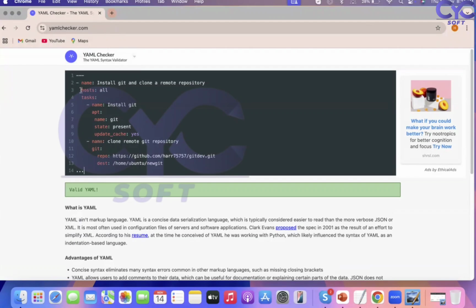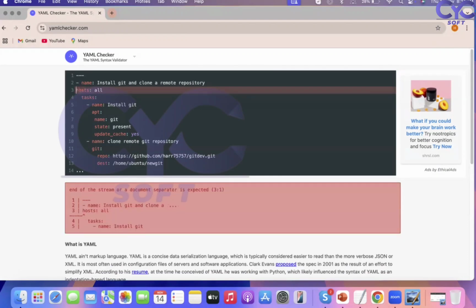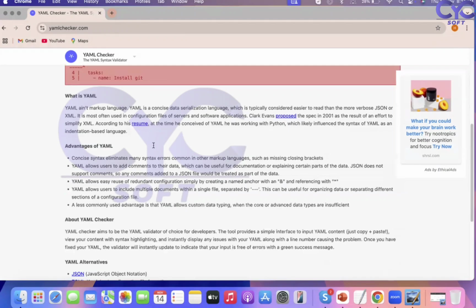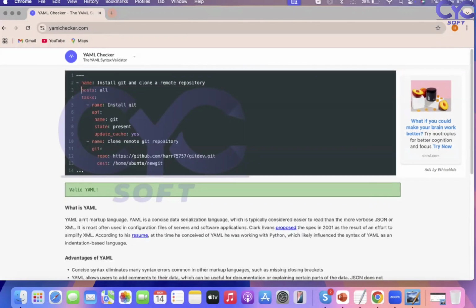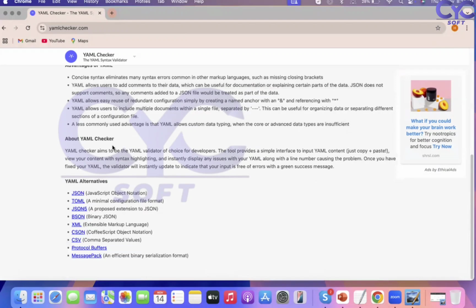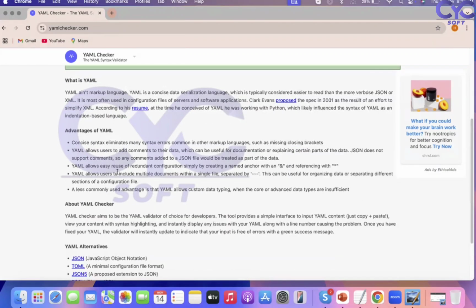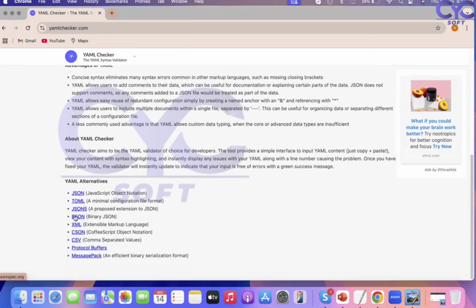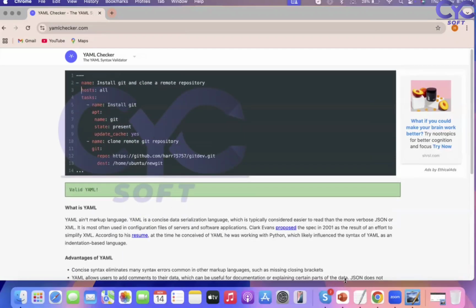Suppose you get any errors, maximum you won't get errors because you're writing the code very flexibly according to DevOps. If you do get errors, it will be about indentation spaces. Try to cover these spaces as per your norms, then write the code according to that. The YAML validator works with JSON format, TOML, BSON, XML, CSV, and so on. This is how we can check the validators.